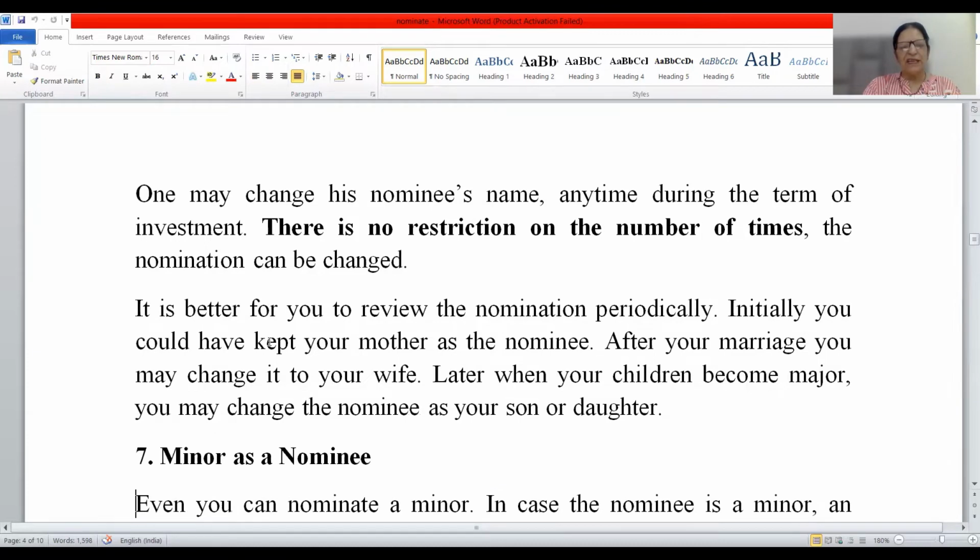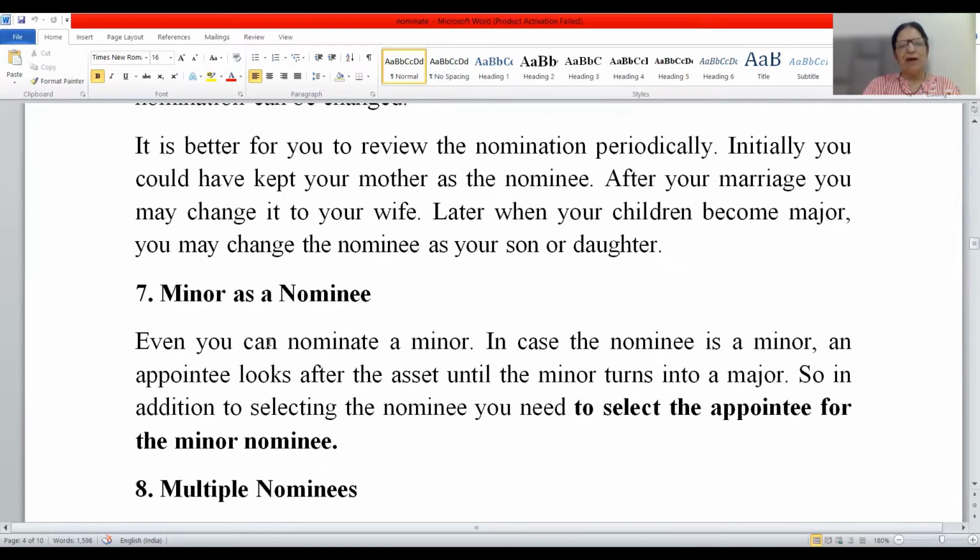Moving ahead, friends, now the question arises: can a minor be appointed as a nominee? You can appoint a minor as a nominee. In case a nominee is a minor, an appointee looks after the asset until the minor turns into a major, that is, attains the age of 18 years.